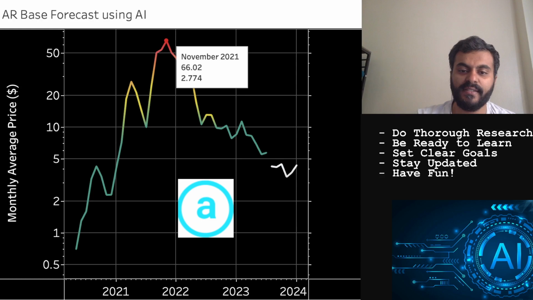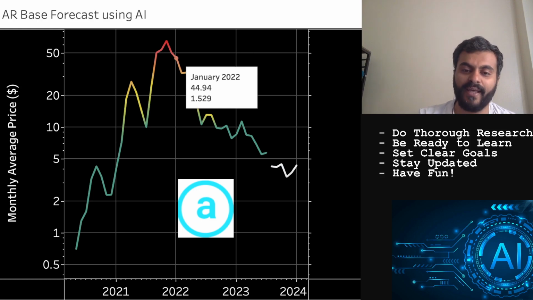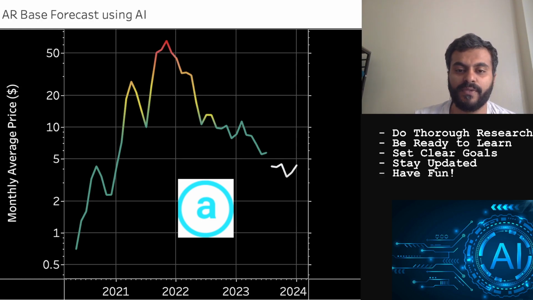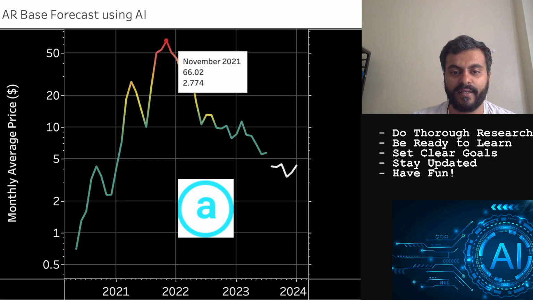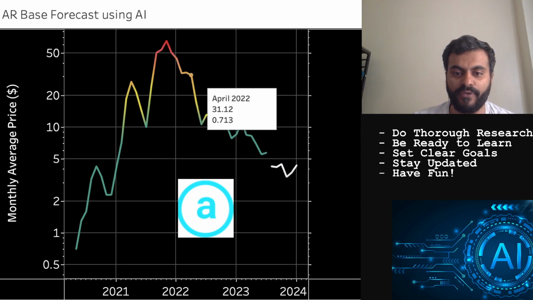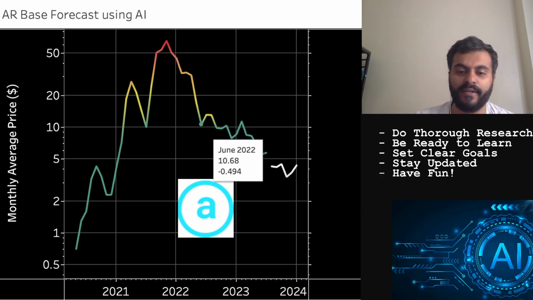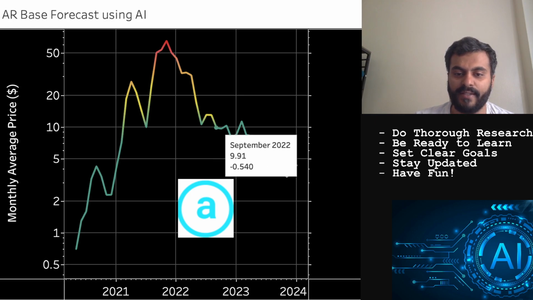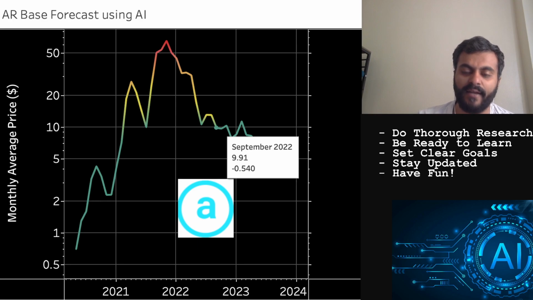And ever since November of 2021, as with most of the cryptos, you could see the z-score go from dark red to yellow by April 2022, and it entered the green territory ever since June. And in September 2022, the price was less than $10 and the z-score was negative 0.4.